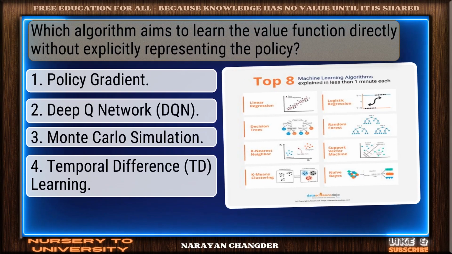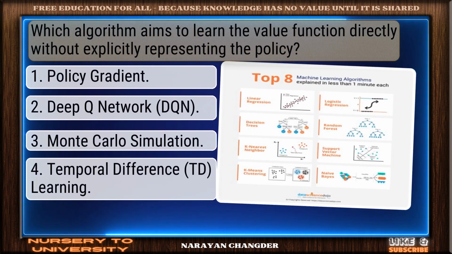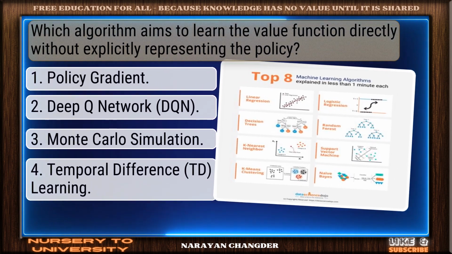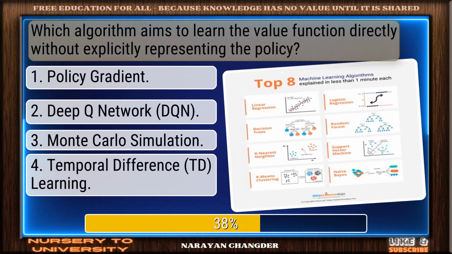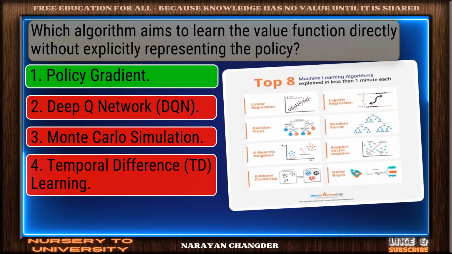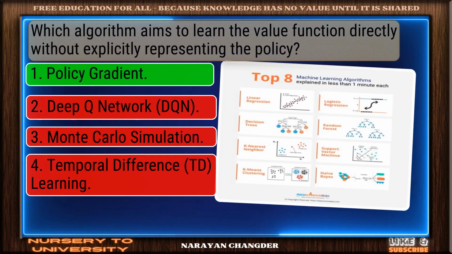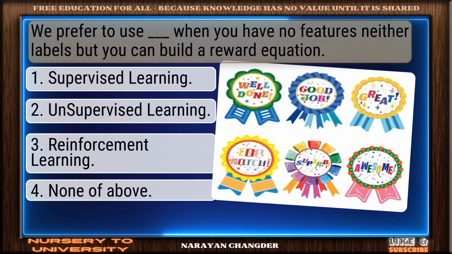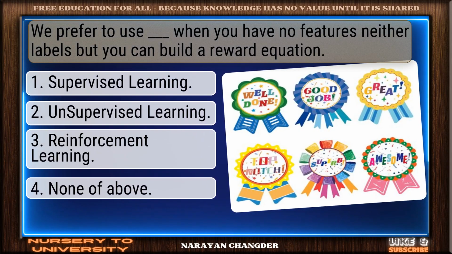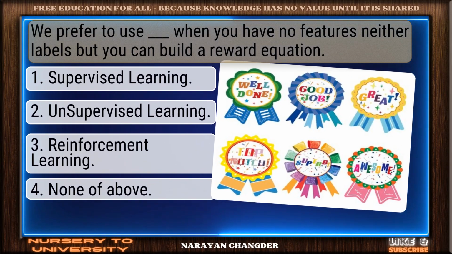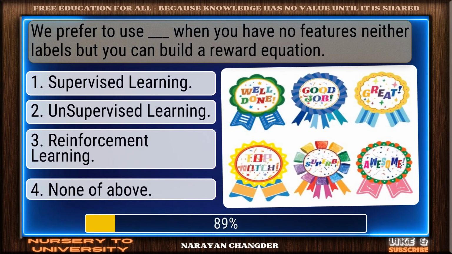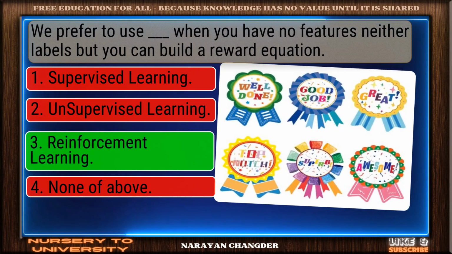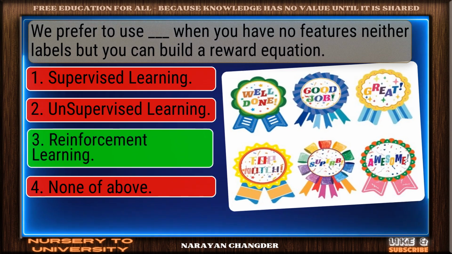Question number 11. Which algorithm aims to learn the value function directly without explicitly representing the policy? Valid point. Policy gradient is true. Question number 12. We prefer to use dash when you have no features, neither labels, but you can build a reward equation. Nice work. You chose reinforcement learning, and it is correct.